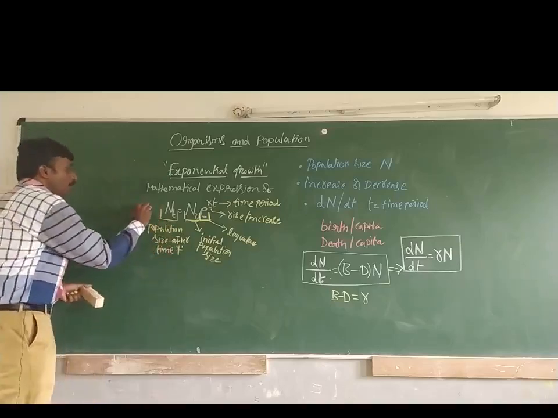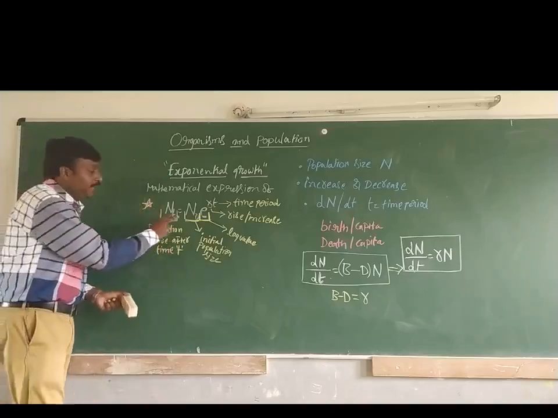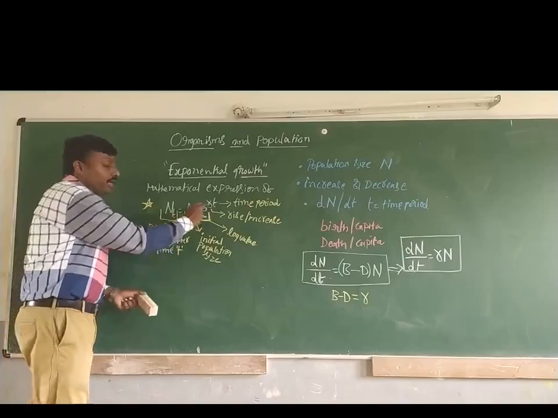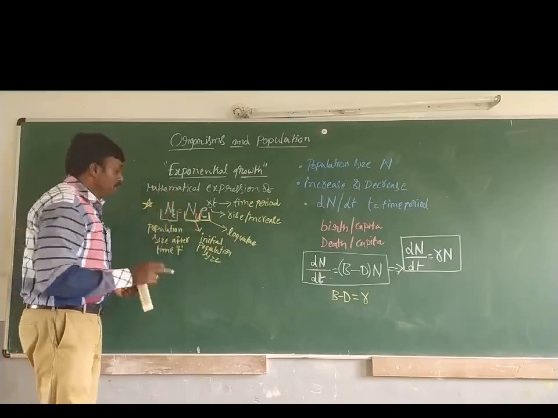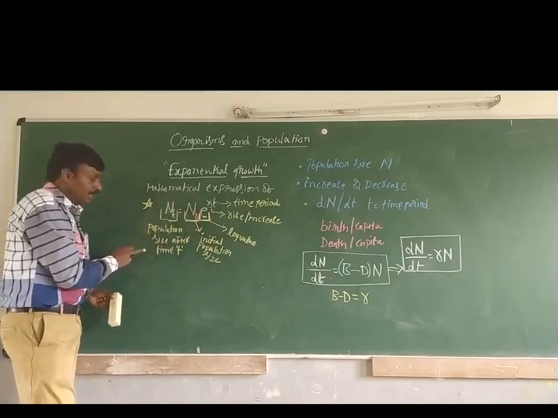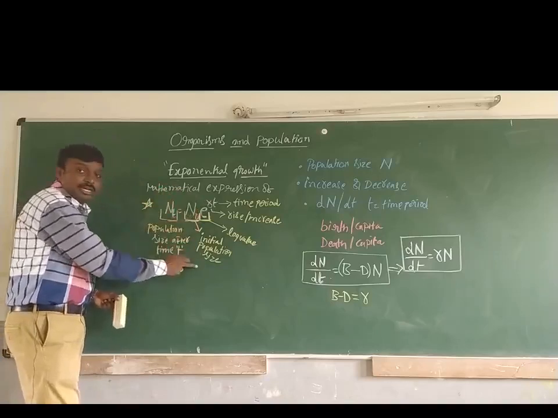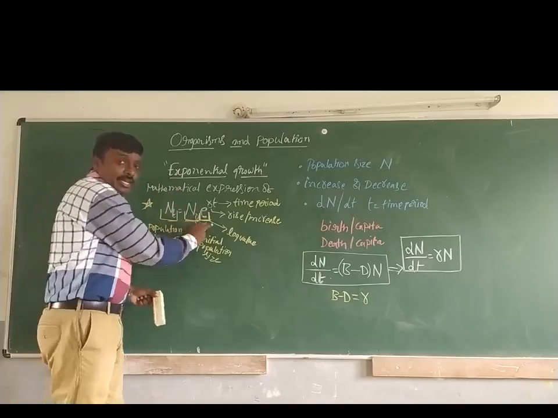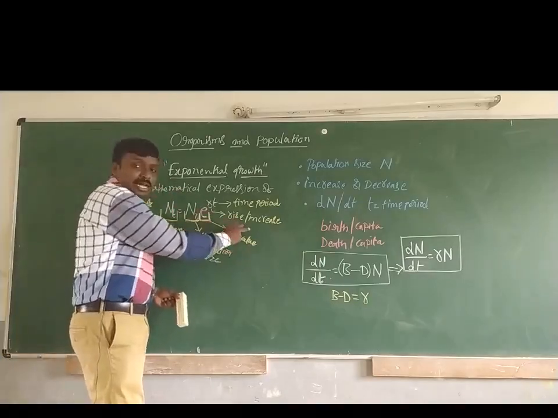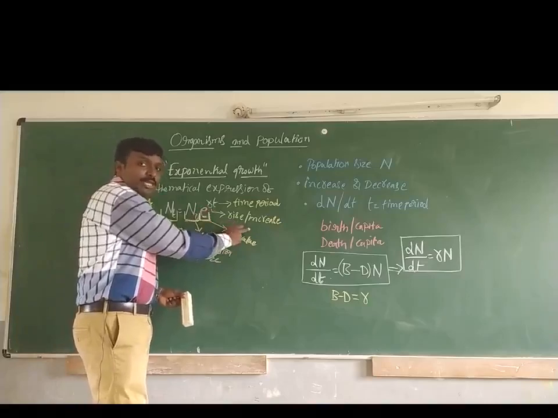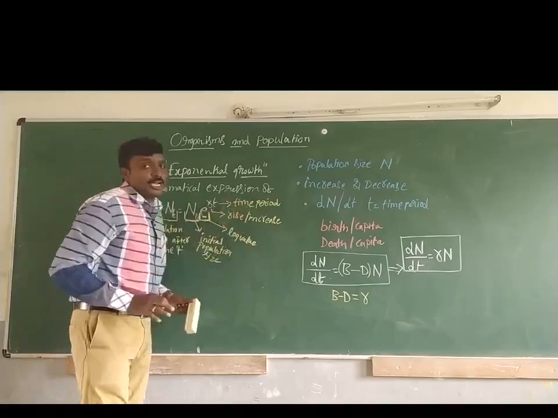So this is very, very important. N_t equals N_0 e to the power of rt. So N_t is the population size after time t, N_0 the initial population size, e is a log value, r is the rise or increase rate of population growth, t is the time period.